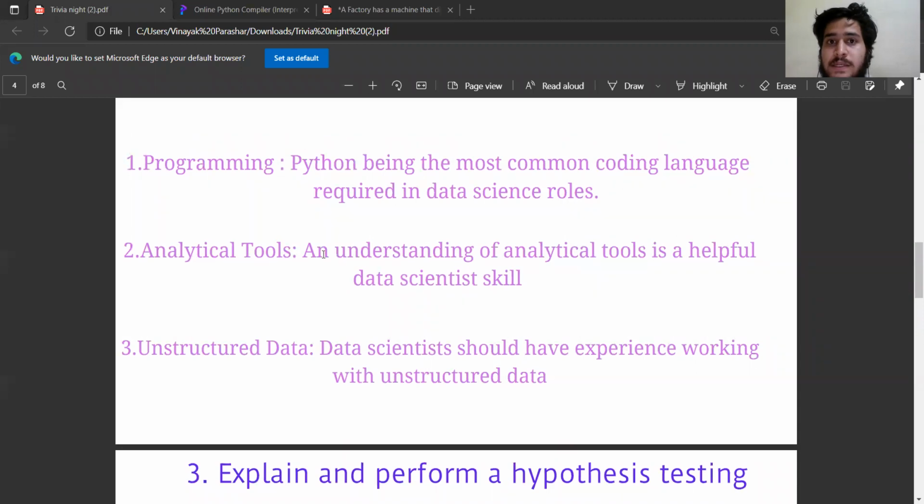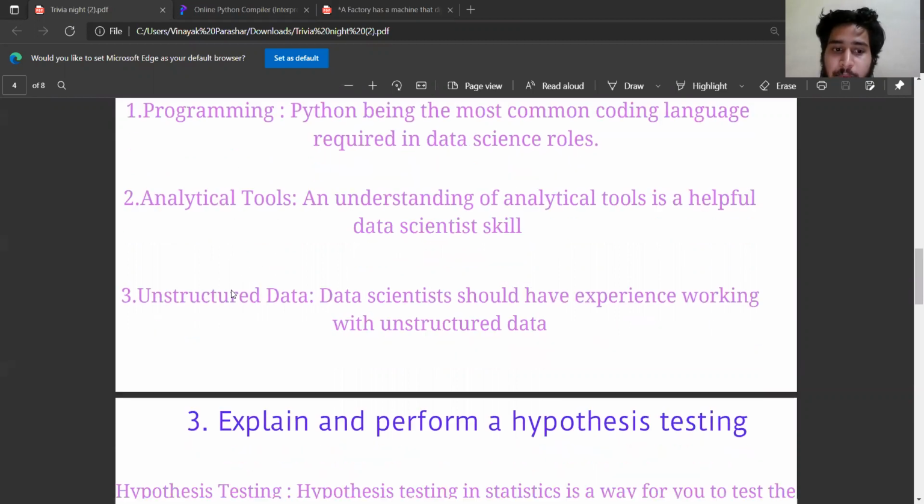Now analytical tools are like Hadoop and tools like that. Why we want to use the analytical tools is because we want to bridge a communication between the unstructured data and the programming, and this can be done with the help of the analytical tools. Now, Hadoop is one of the analytical tools that we can use, and we have to be very skilled in that analytical tool. Only then we will be able to bridge that communication.